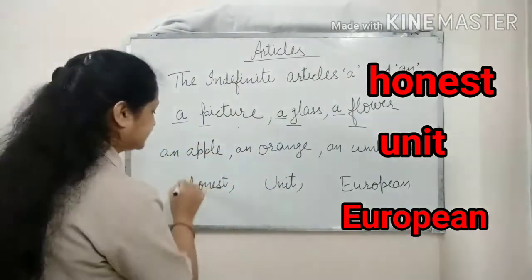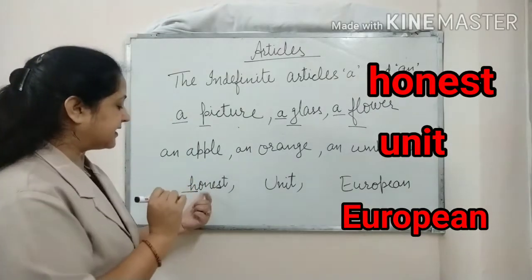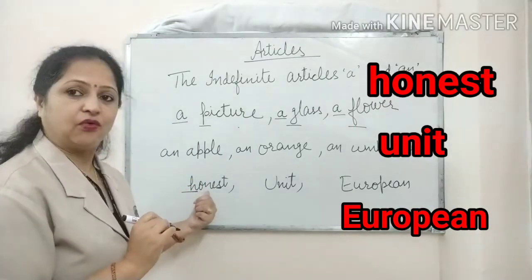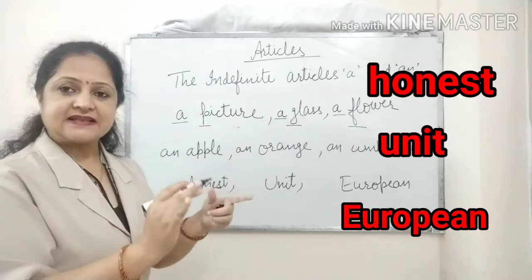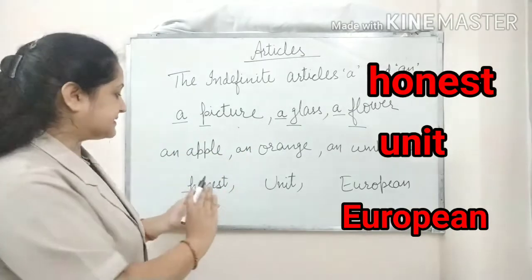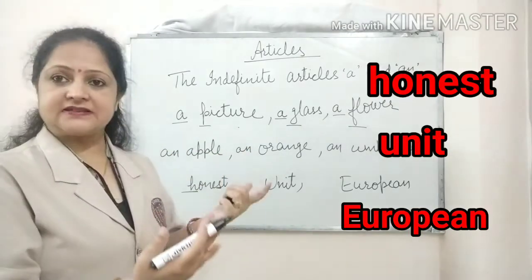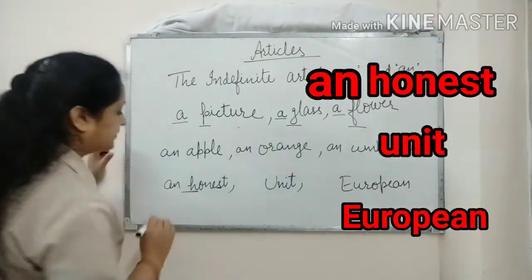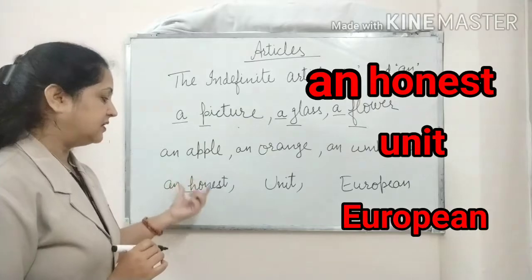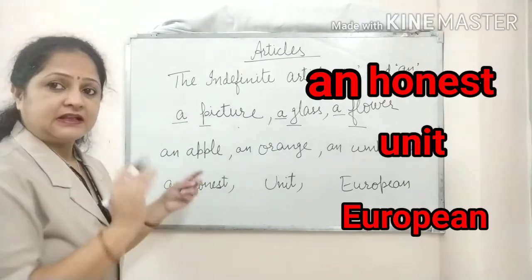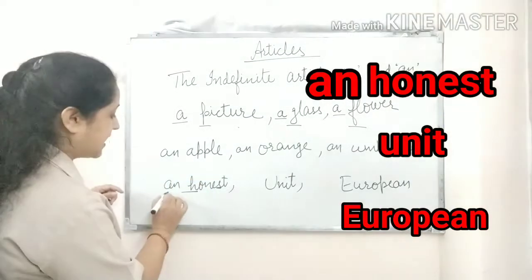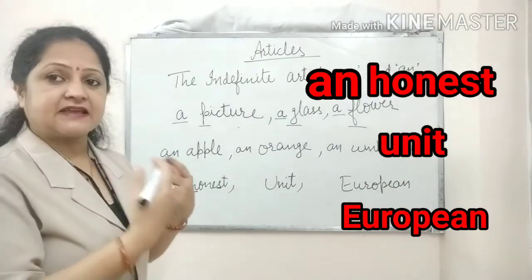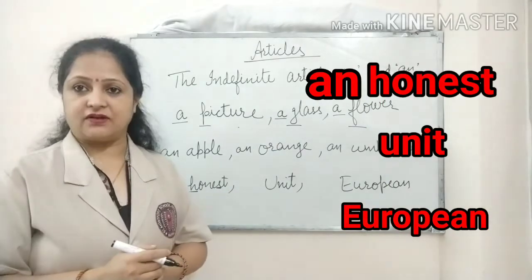Here H is silent and we are getting the sound of O. As H is silent and the sound that comes is of O, that's why we write here an honest. Even though the word is starting with a consonant letter, still we'll write here an, because it is giving us the sound of a vowel.